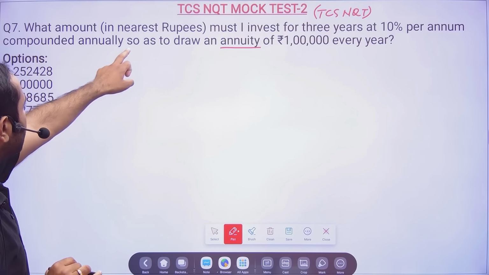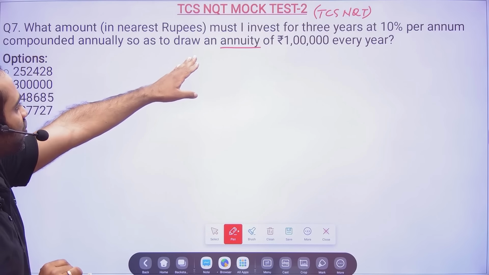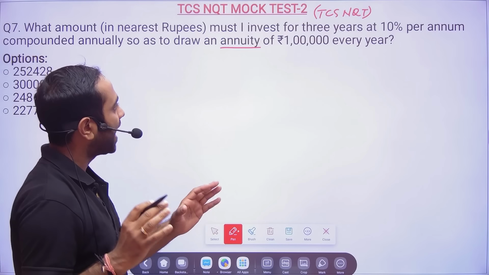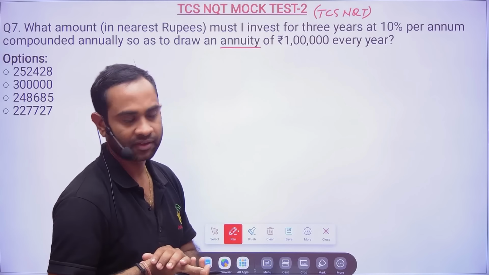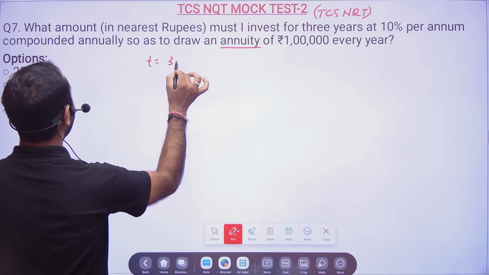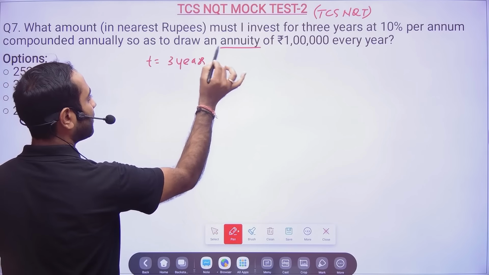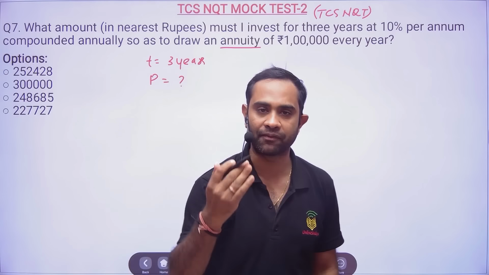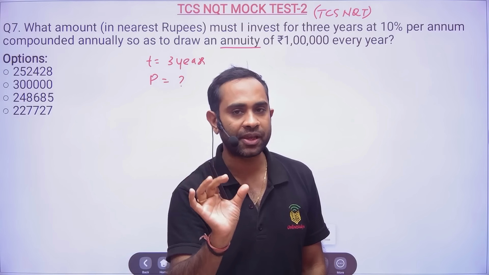What amount in nearest rupees must I invest for 3 years? So how much money I must invest for 3 years at, see, note down, you read and note down. So how much amount I should invest? That means they're asking, bhaiya, find out principal. How much money I should invest? Every investment will be your principal.